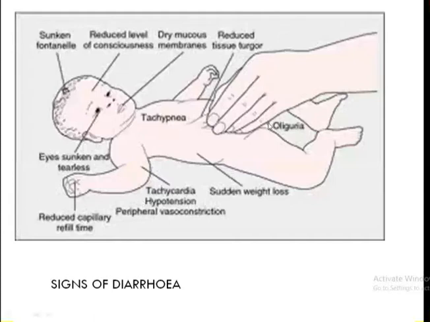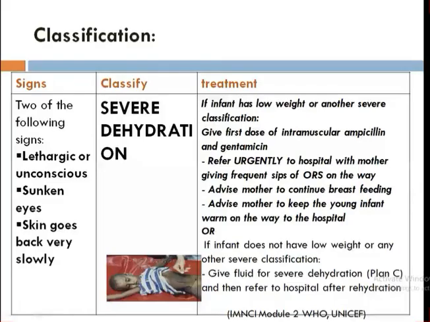Okay, so there are various signs of dehydration, but here we are just looking at the sunken eyes, then the skin, reduced tissue turgor. However, there are other signs and symptoms anyway. So after looking at those, asking about the symptoms and looking at the signs, now you have to classify them.